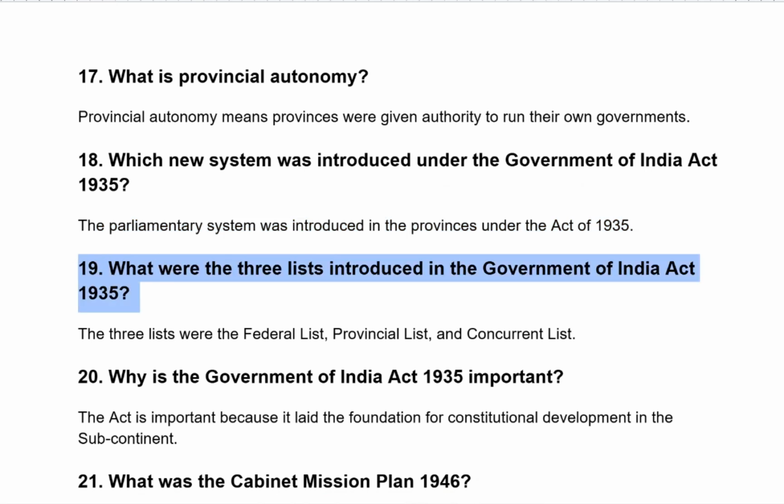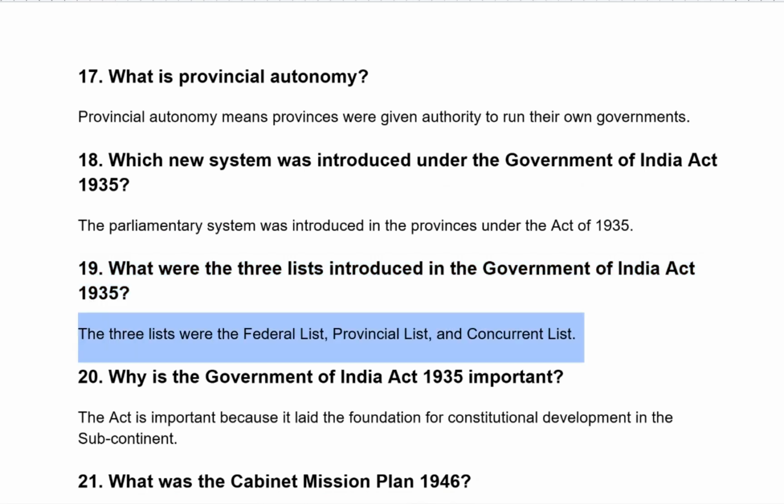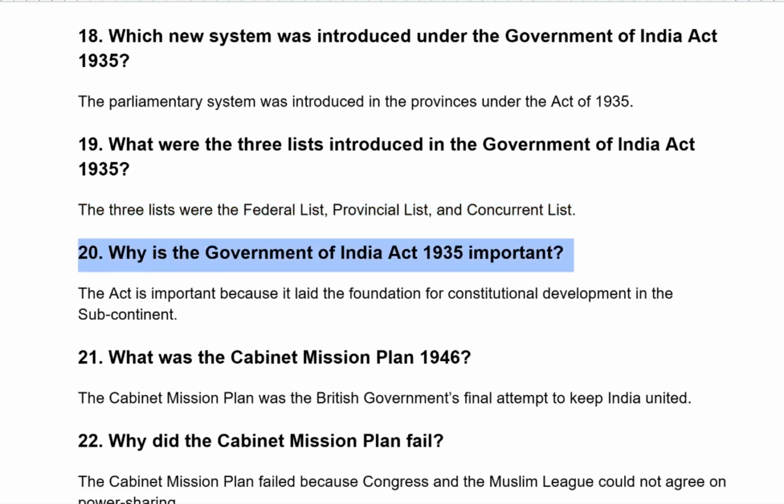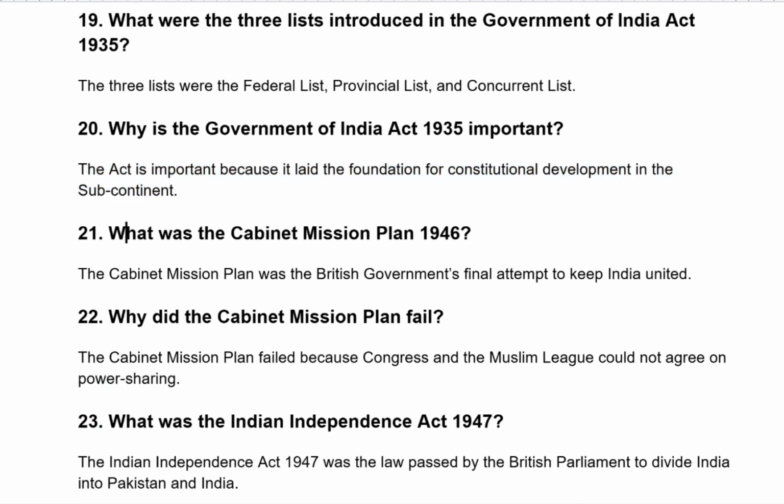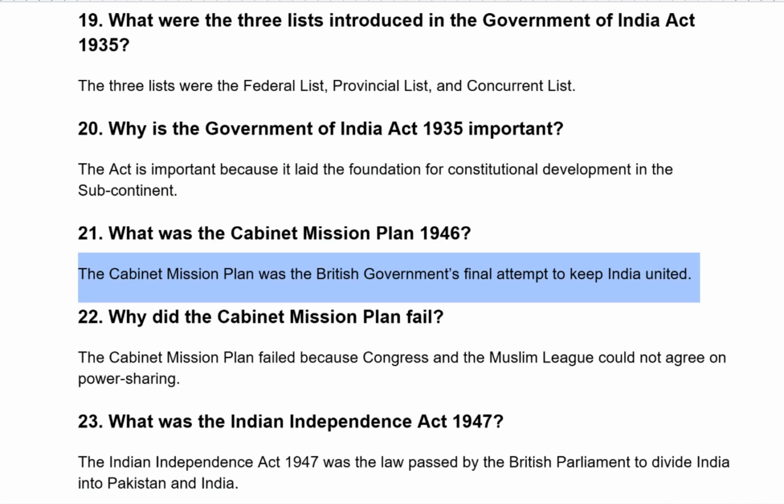What were the three lists introduced in the Government of India Act 1935? The three lists were the Federal List, Provincial List and Concurrent List. Why is the Government of India Act 1935 important? The Act is important because it laid the foundation for constitutional development in the subcontinent. What was the Cabinet Mission Plan 1946? The Cabinet Mission Plan was the British government's final attempt to keep India united.